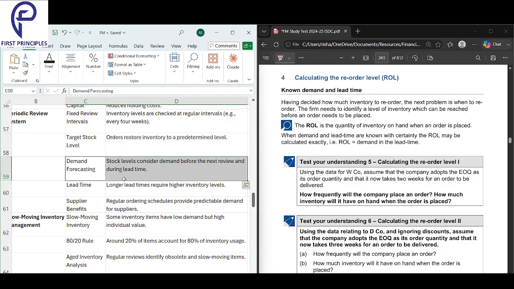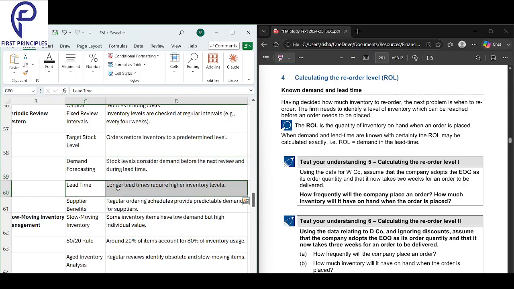Demand forecasting. Stock levels consider demand before the next review and during lead time. So basically, you will do forecasting of how much goods you will need in the future.